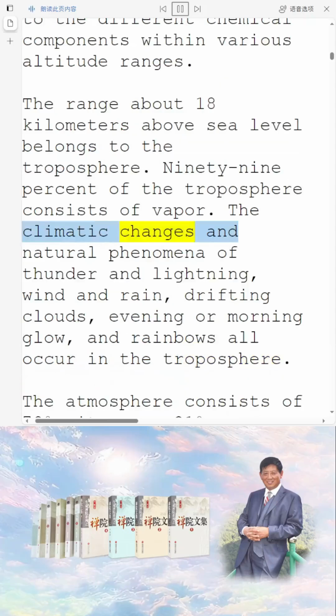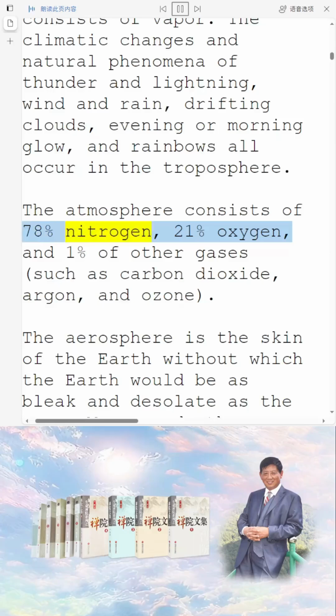The climatic changes and natural phenomena of thunder and lightning, wind and rain, drifting clouds, evening or morning glow, and rainbows all occur in the troposphere. The atmosphere consists of 78% nitrogen, 21% oxygen, and 1% of other gases, such as carbon dioxide, argon, and ozone.